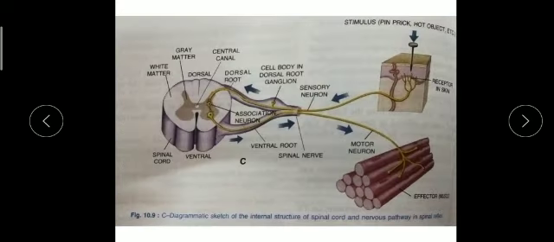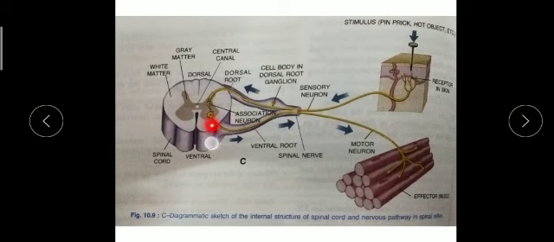Here you should remember the structure of the spinal cord. You can see the gray matter is inside, the white matter is outside, and this is the nervous pathway. First is the receptor, then the sensory neuron, then the dorsal root ganglion, where a cluster of nerves is present, then the dorsal root, then the interneuron or association neuron, which binds the sensory neuron and motor neuron together.